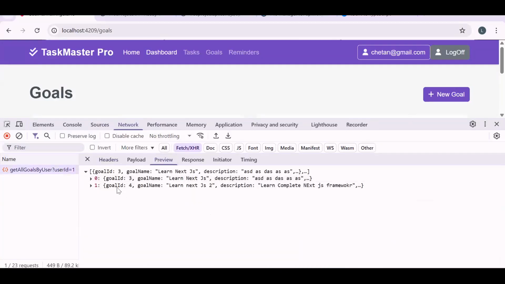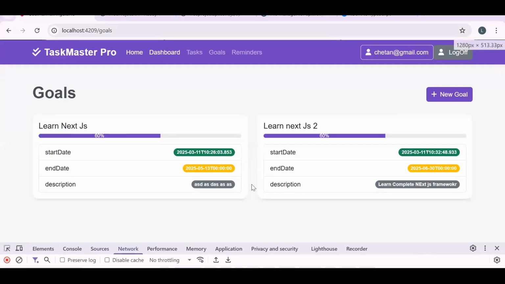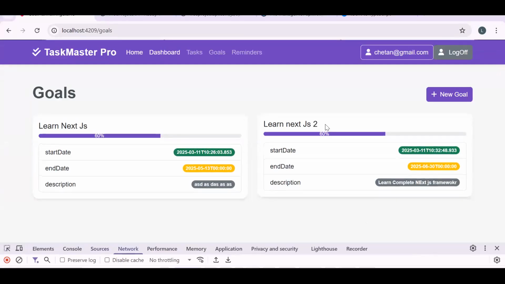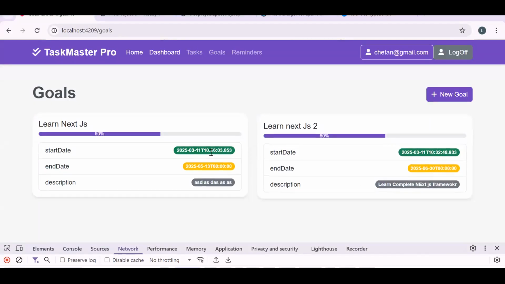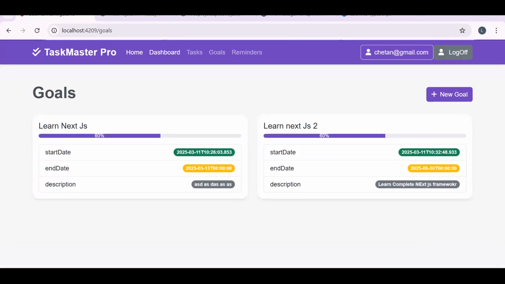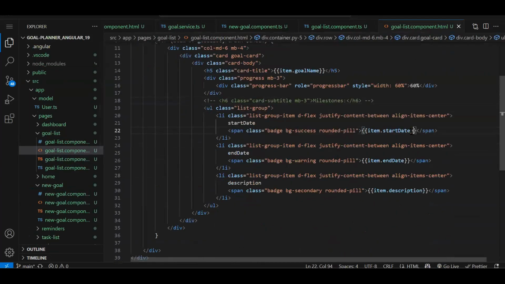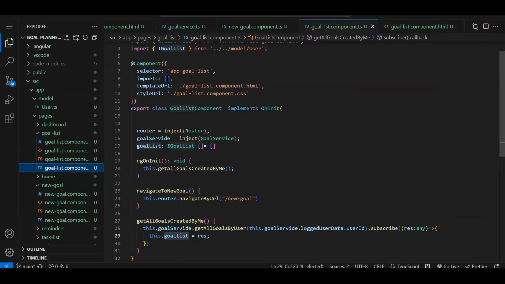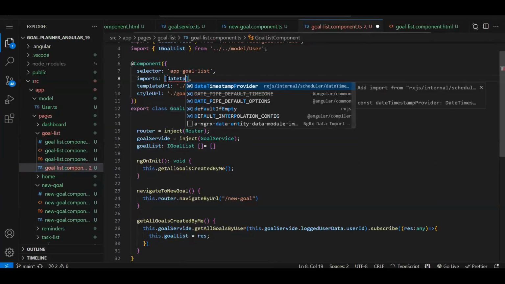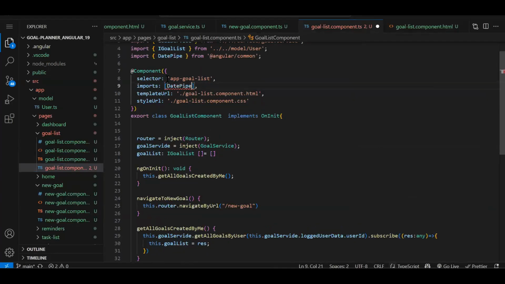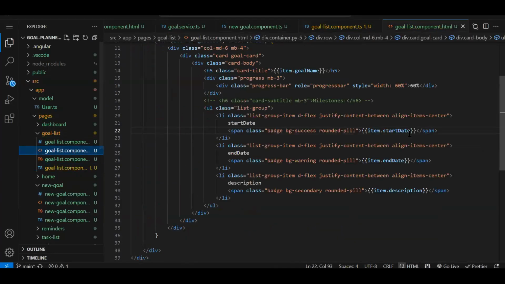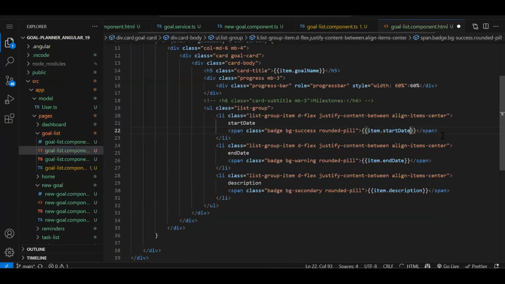And we got 2 goals, and those goals are visible over here: Learn Next.js, Learn Next.js 2. Start date was there, and you can see in the date we are getting so much unnecessary data also. We can use the date pipe to format it properly. So over here, we are going to use the date pipe. Before using it, we need to add the date pipe. Wherever we are using date, we can use the date pipe. So date, then we can pass the format dd-MMM.